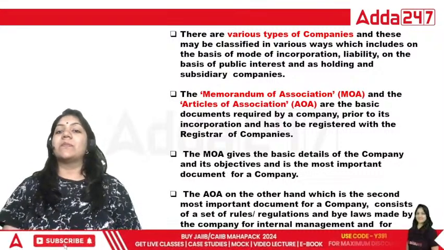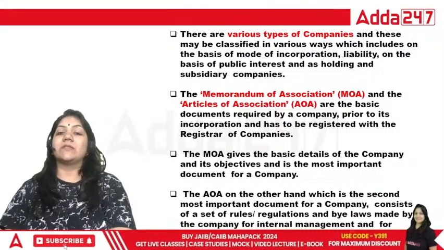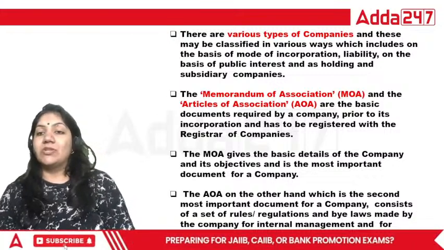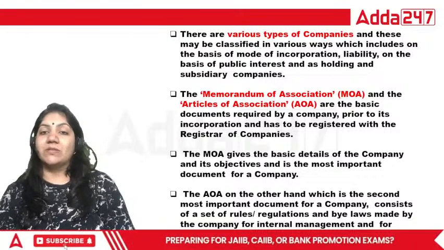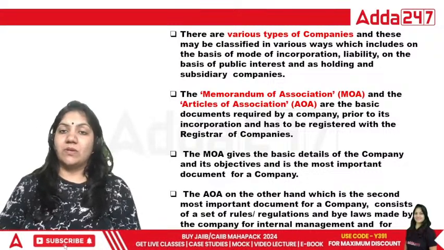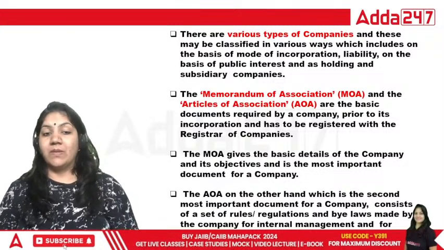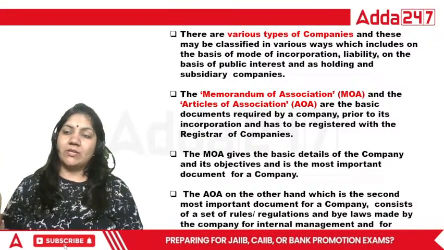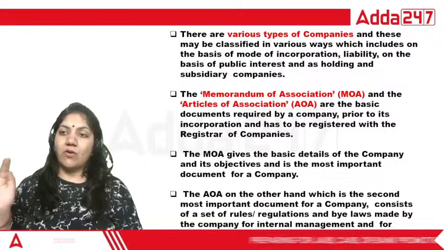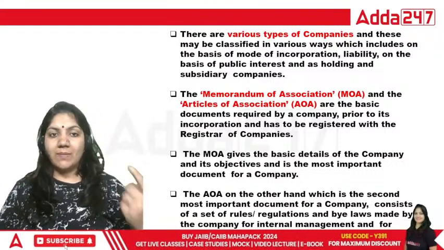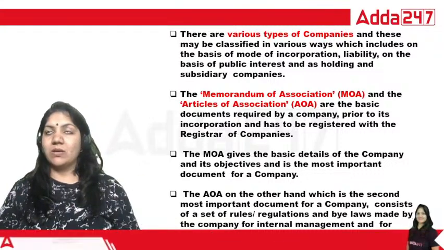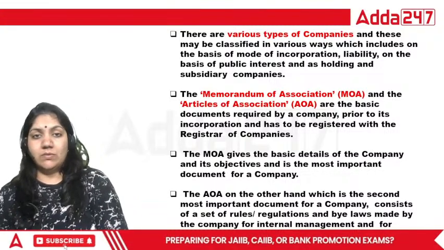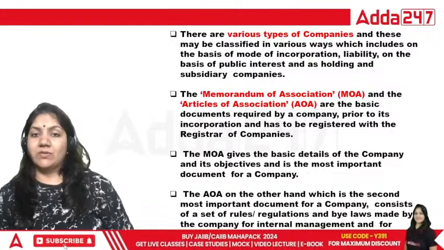There are various types of company and these may be classified in various ways, which include on the basis of mode of incorporation, liability, public interest, holding and subsidiary company. So there are so many types of company. If I just say chartered company, statutory company, registered company, foreign company, Indian company, public company, private company, holding company, subsidiary company, associate company. So there are so many types of company that are written in the book.